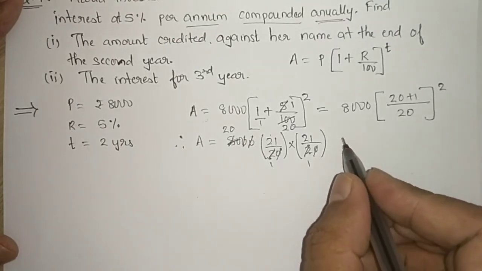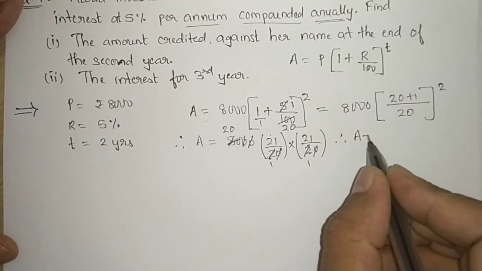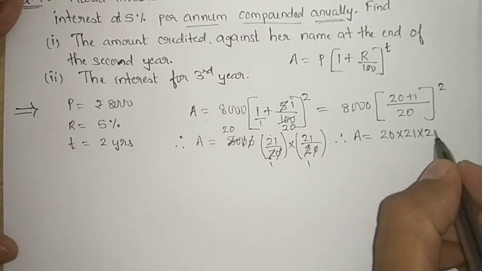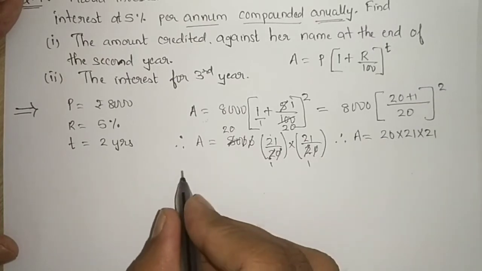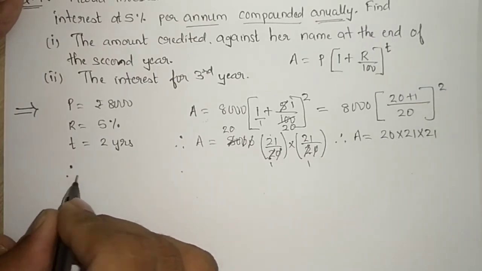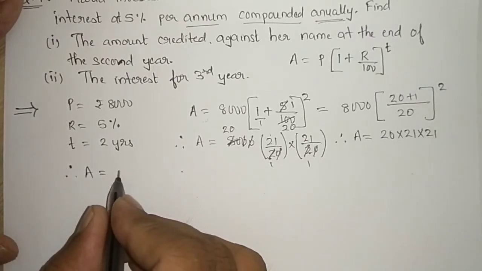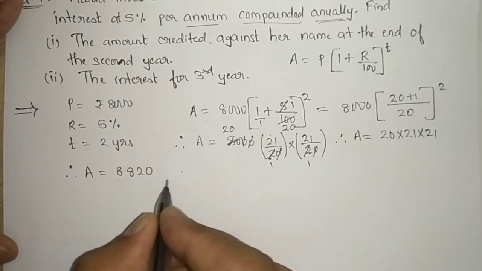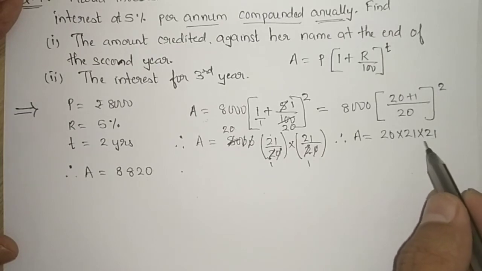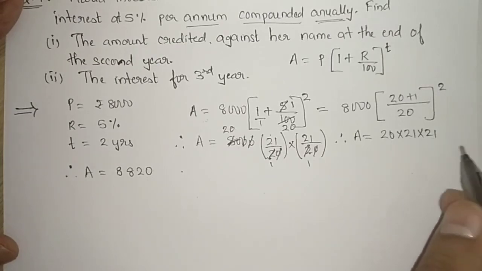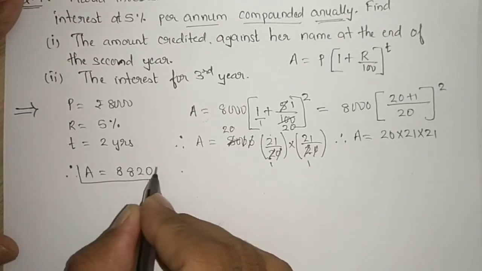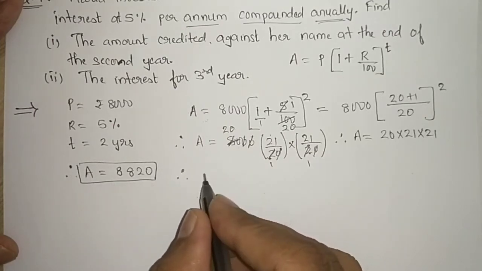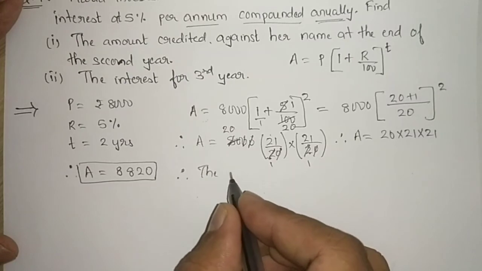So our remaining amount will be, therefore A is equal to 20 into 21 into 21, which when you solve you will get the amount is equal to 8,820. When you multiply this, you will get 8,820. So I will write at the end of the year,